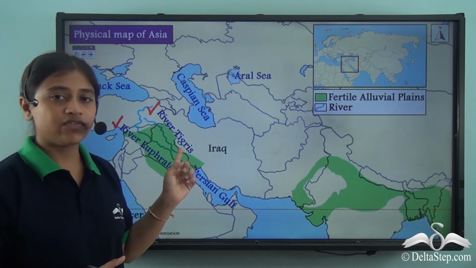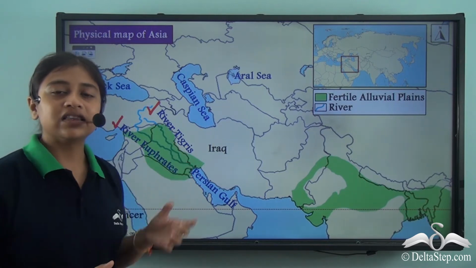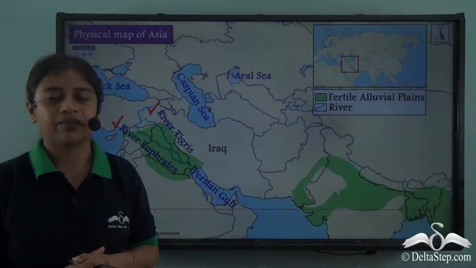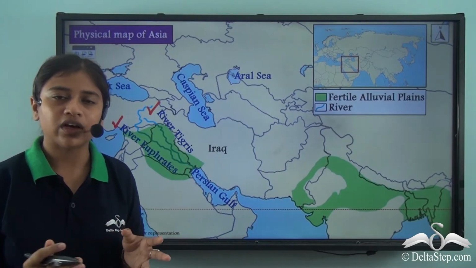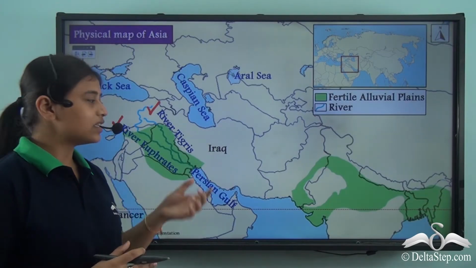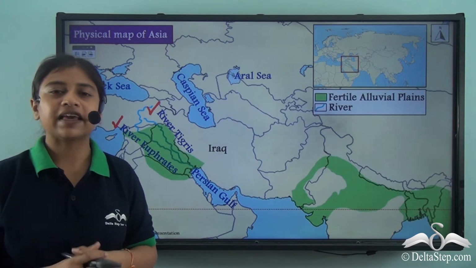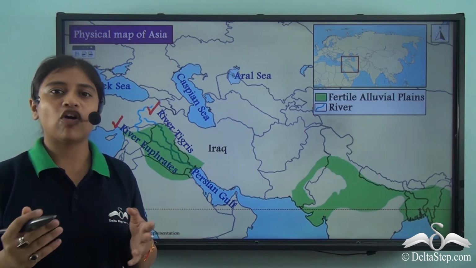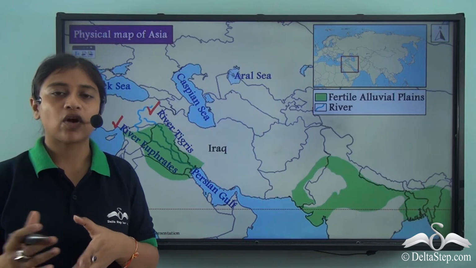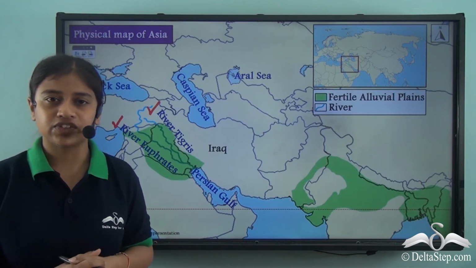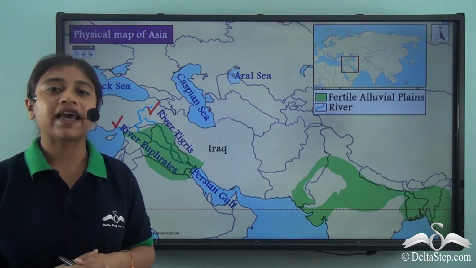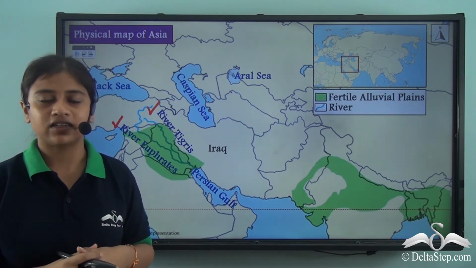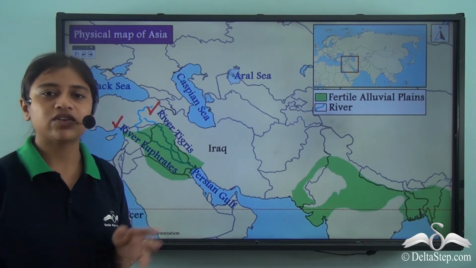Now these 2 rivers were the reason why this region is so fertile, because their banks received enough sediments or alluvium from these 2 rivers. So regular flooding along the banks of these 2 rivers gave rise to the opportunity of growing different crops, or for cultivation of different crops over the banks of these 2 rivers. So this became a major important factor that led to the flourishment of the region here.